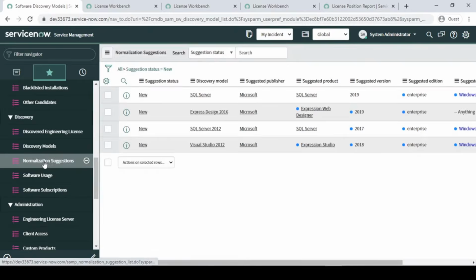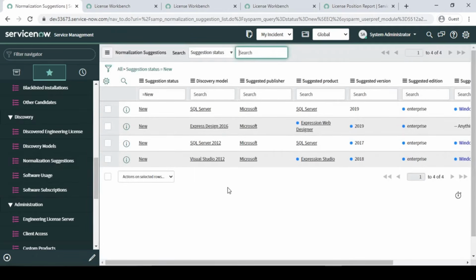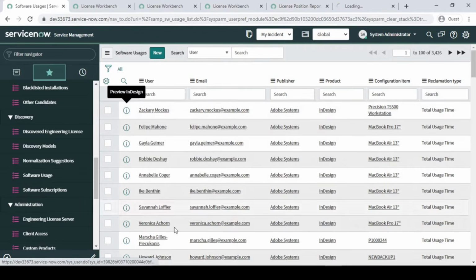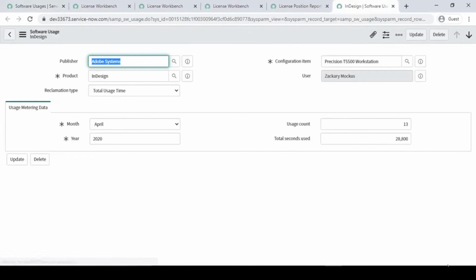Fine. Normalization suggestion: once you upload it, we have already talked about the errors, right? So it will give you how you can normalize it, how you can map it to your software model. Fine. Software usage, guys: here it will tell you whether you are using a system regularly, or how much time you are using it, the way of usage. Based on that, the reclaim condition will occur.